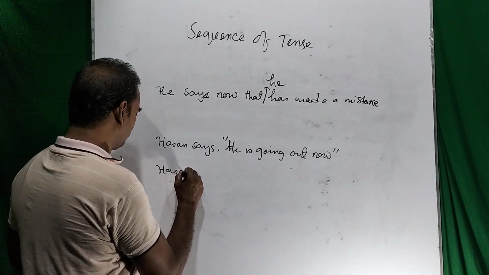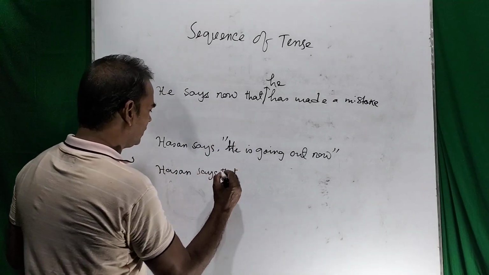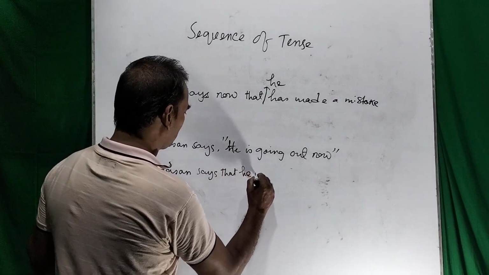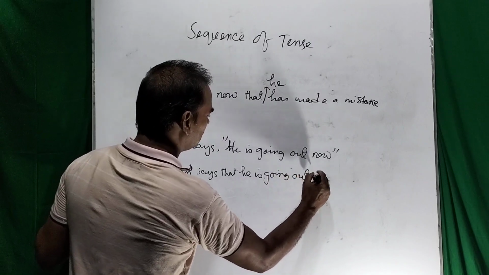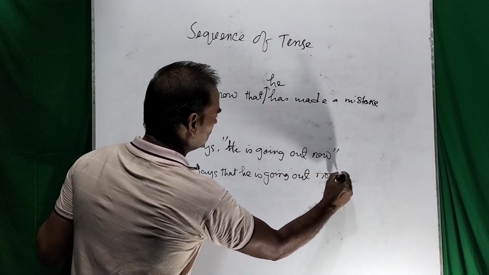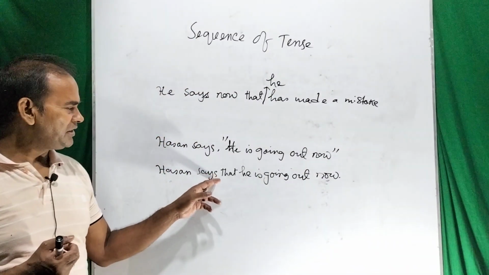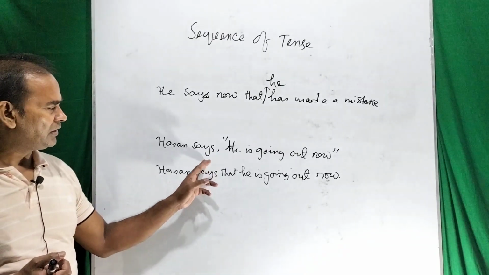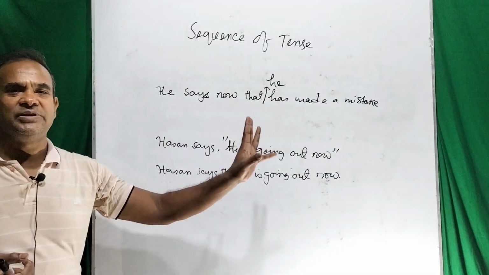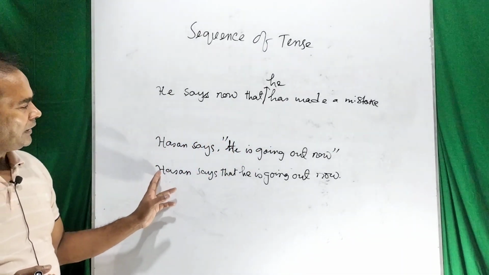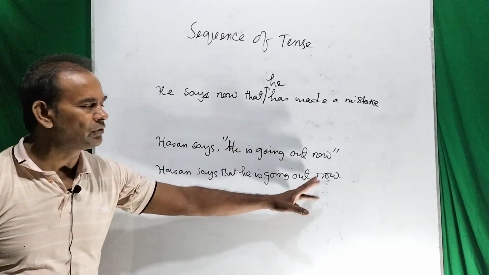But I would like to tell you that this can be written this way. Hassan says that he is going out now. You can also write it this way, because according to the changing rules of narration, if the reporting verb is in the present form, then the tense of the reported speech does not change. So, in that way, we can write Hassan says that he is going out now.